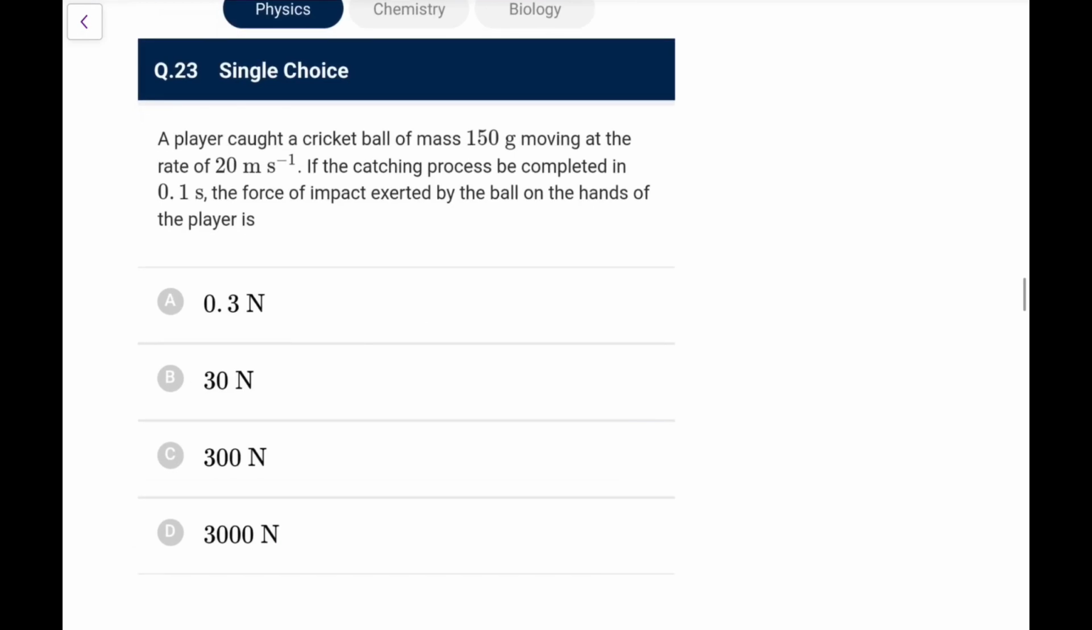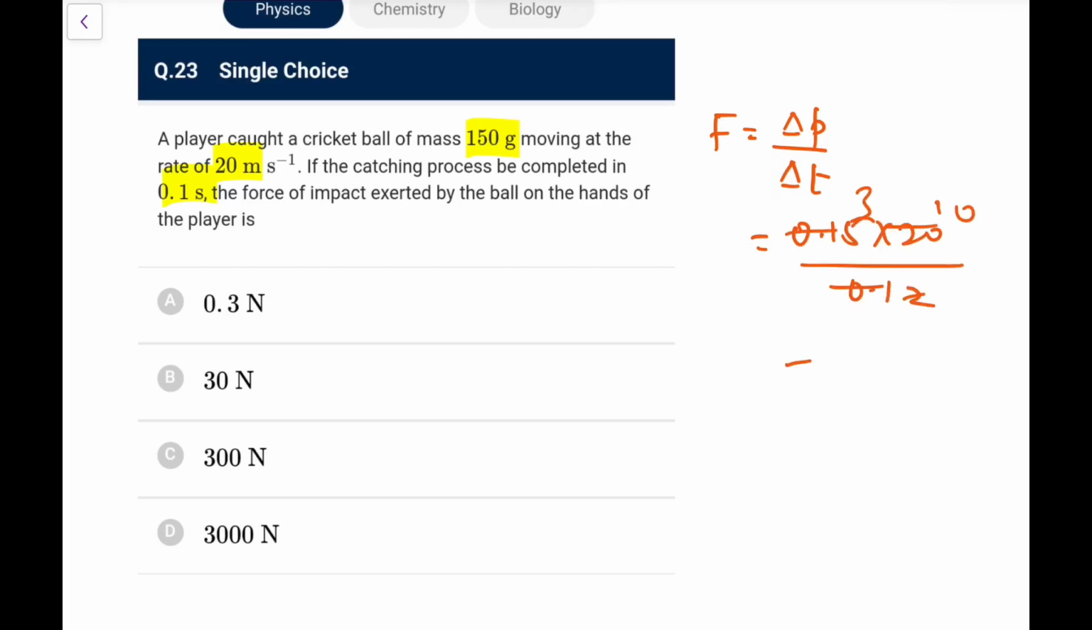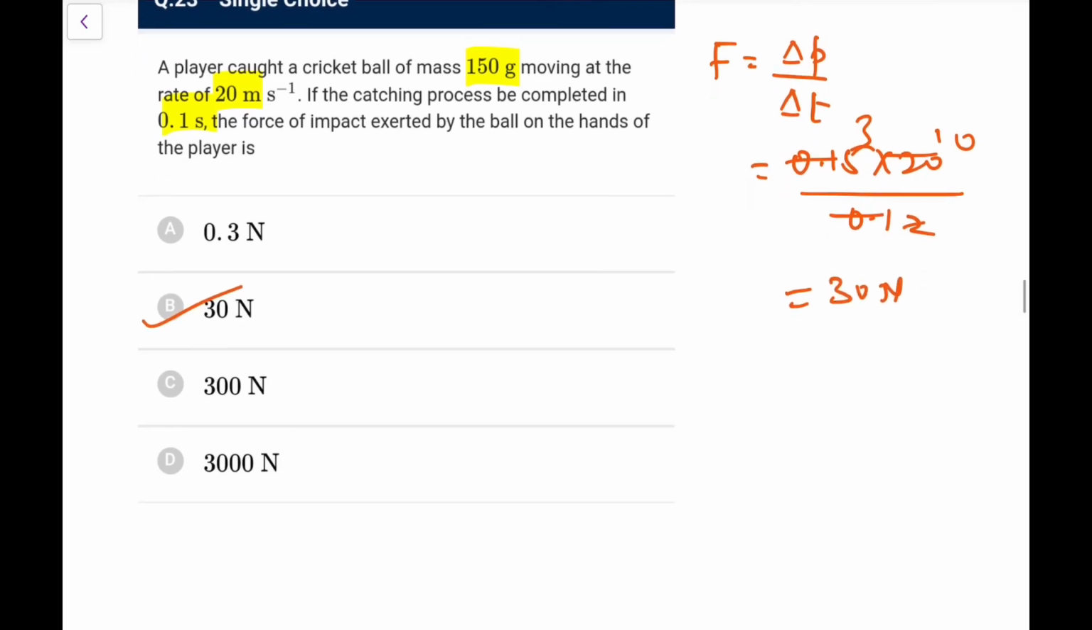Next, a player catches a cricket ball of mass 150 grams going at a speed of 20 meters per second. Catching process is completed in 0.1 second. The force of impact exerted by the ball on the hands. Again, it's a very common question. You know, F is delta p by delta t or dp by dt. So the total change in momentum is mv, because the final speed is 0. I have to just check the magnitude. It would be 0.15 into 20 divided by 0.1. So this is 3 and 2, this is 10, this is 30 Newton. You can directly go for option B here.